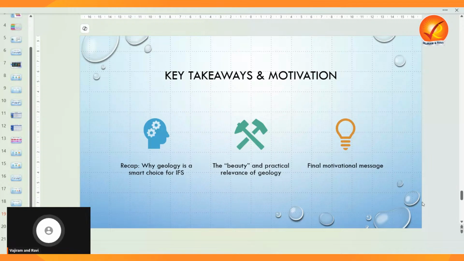So stay consistent, by practicing answer writing daily, making the diagrams, and revising again and again. That creates your own strength. And always remember that geology is not just about the rocks, it's about understanding the earth and its resources, a skill highly valued in the Indian Forest Services.